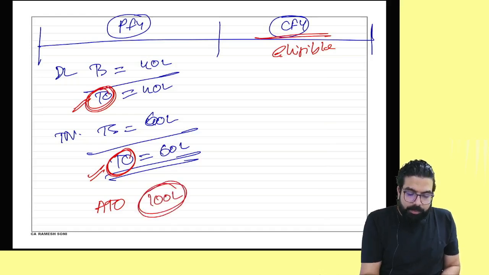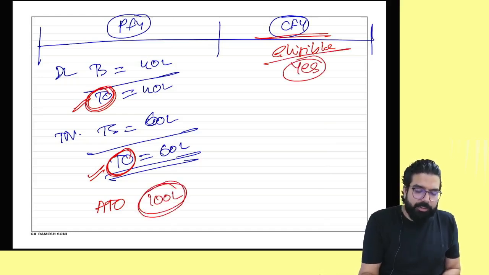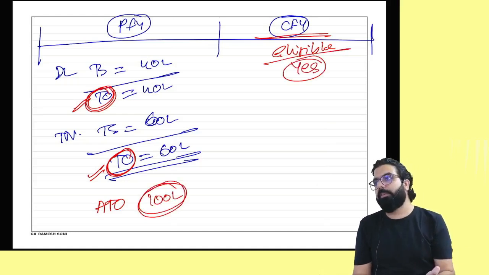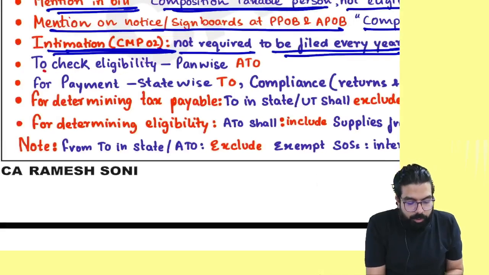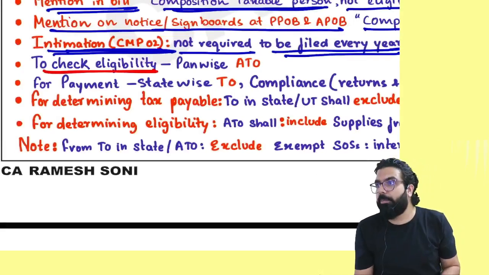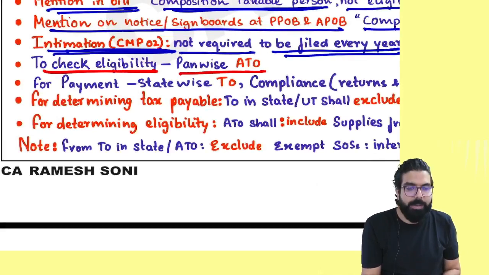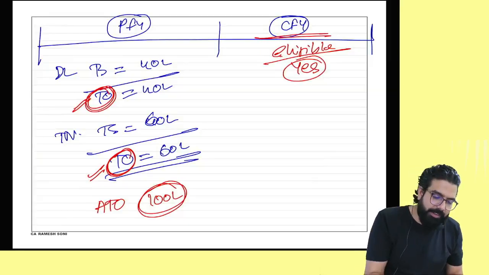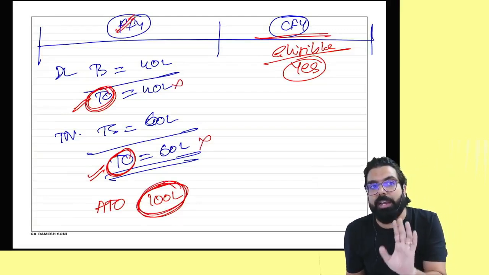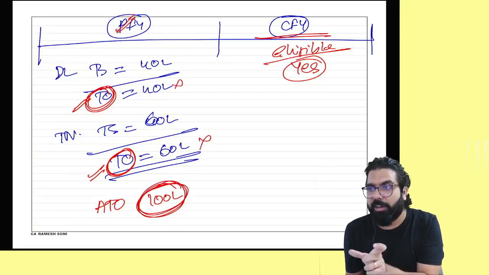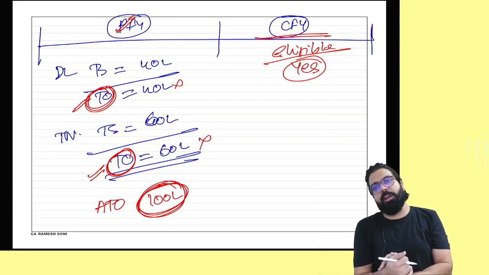100 lakhs. Am I eligible under composition scheme? Yes or no? Yes. Now listen. To check eligibility, whether you are eligible or not, you have to see Pan-wise aggregate turnover. It means my last year's aggregate turnover I have to see. I will not see turnover, I will see aggregate turnover. And if aggregate turnover did not cross the threshold limit, I can come under composition scheme.